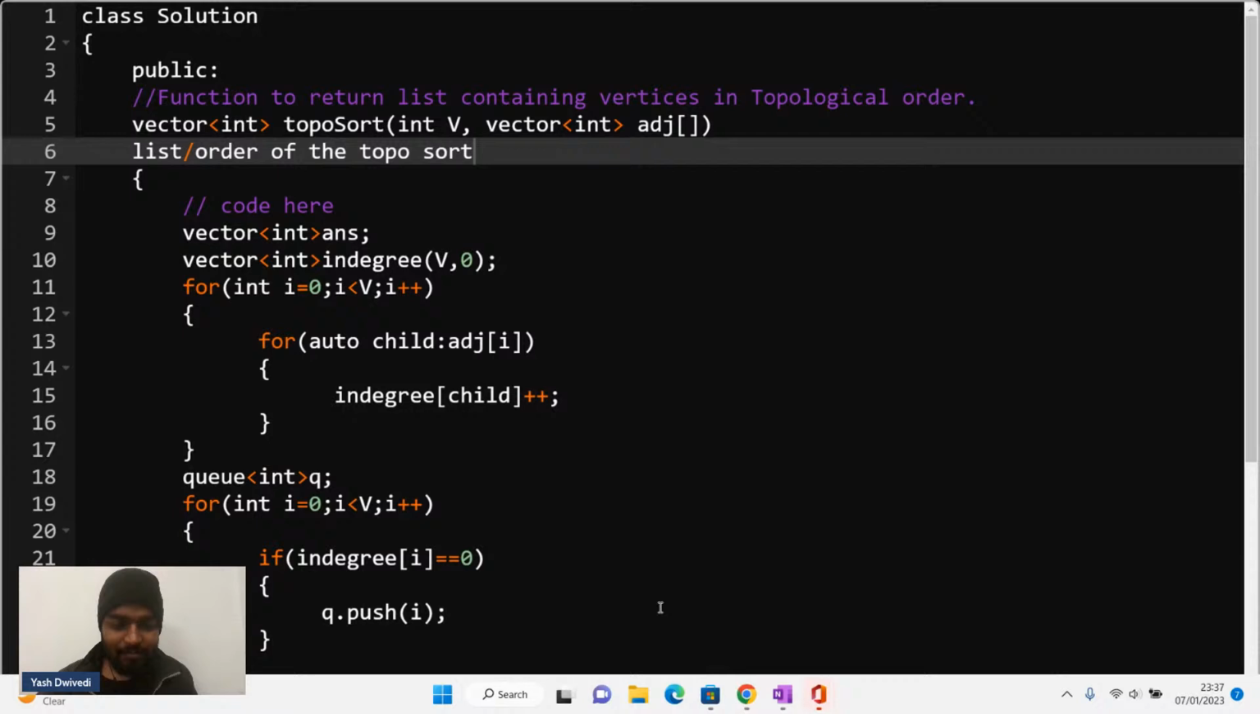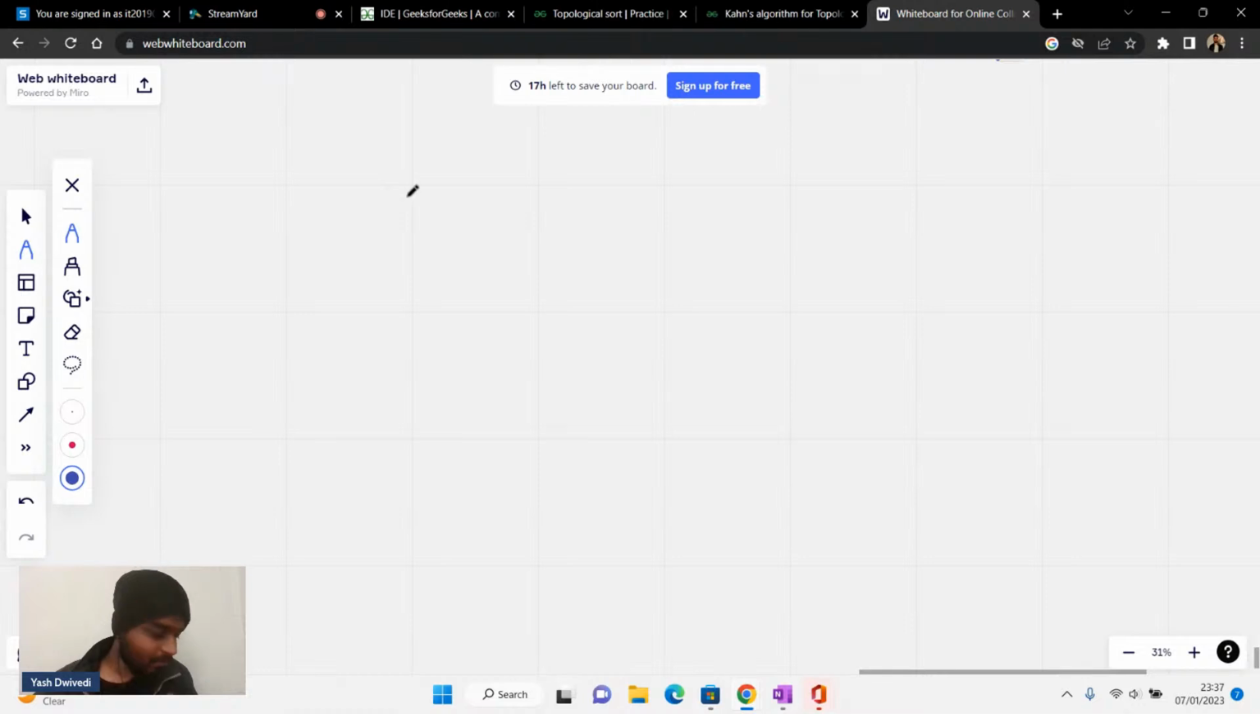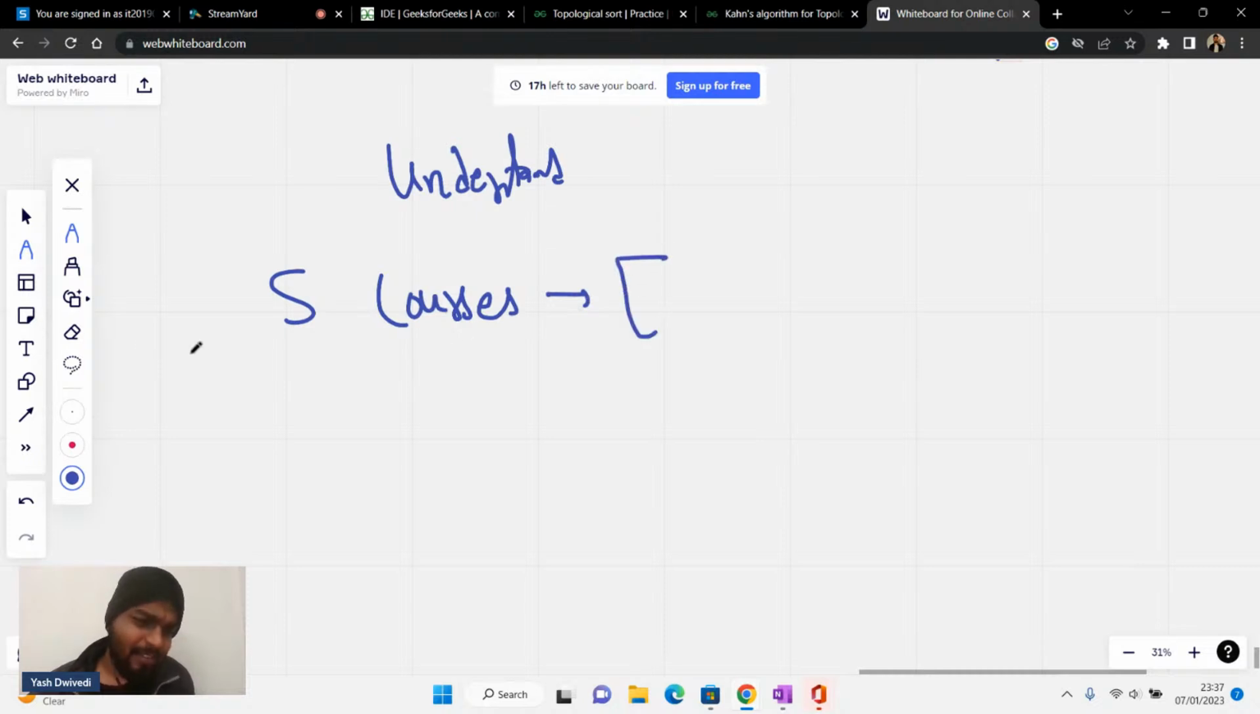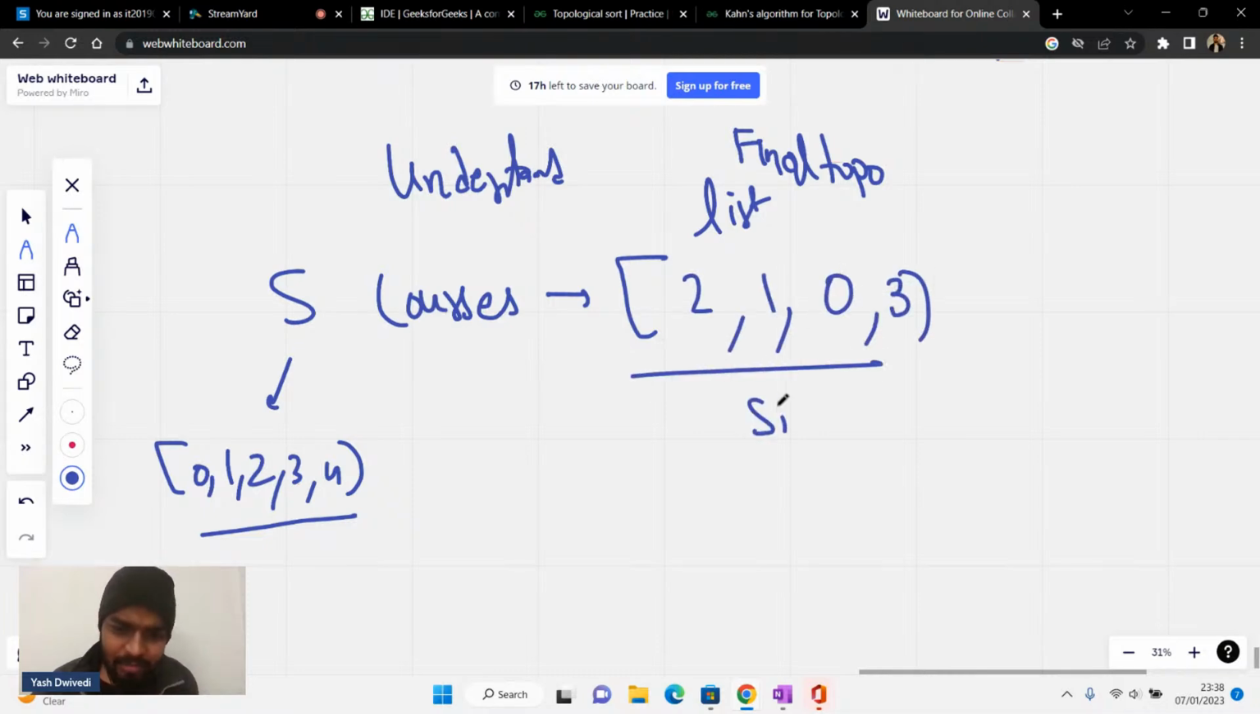Let's say I had 5 courses, from 0 to 4, and in the final topo list, I only had 4 elements, let's say 2, 1, 0, and 3. So the size of this is 4, while I had 5 courses.